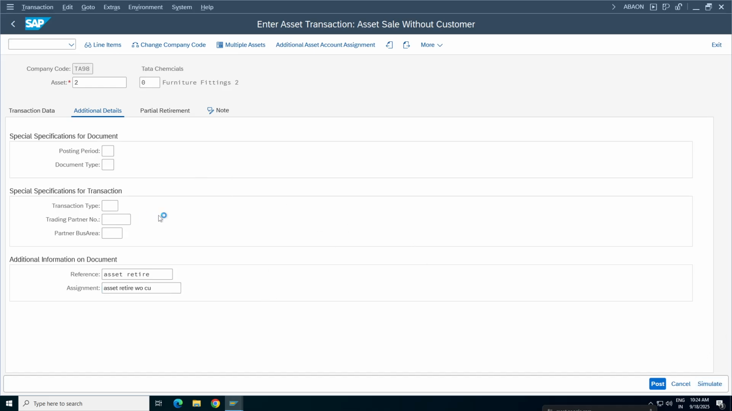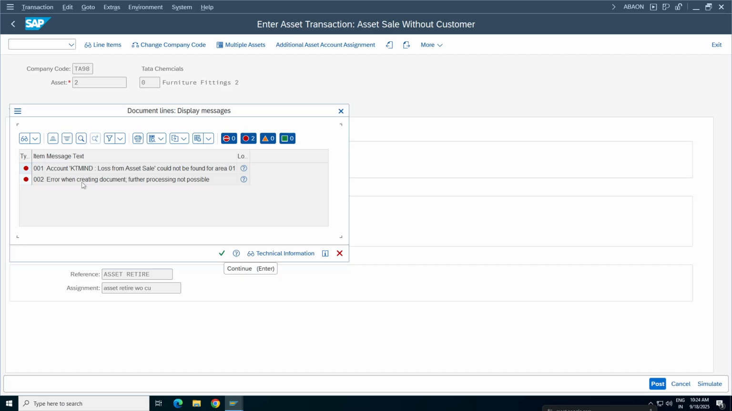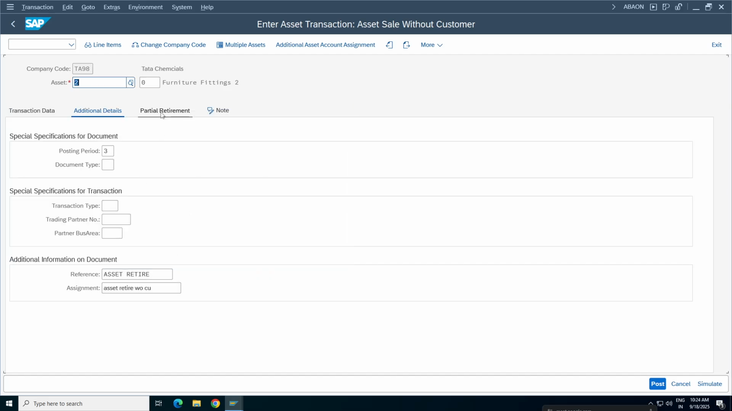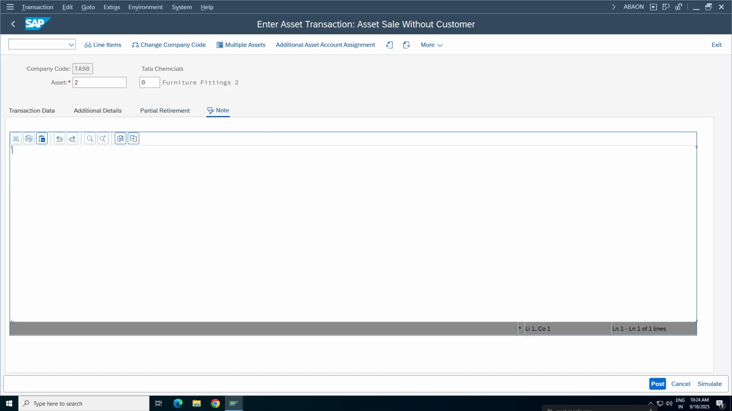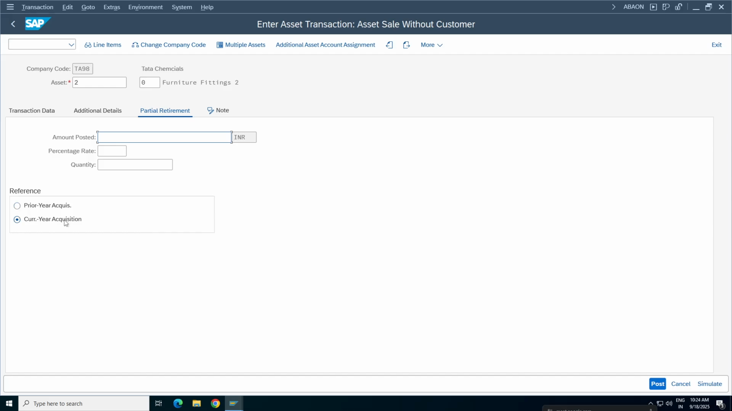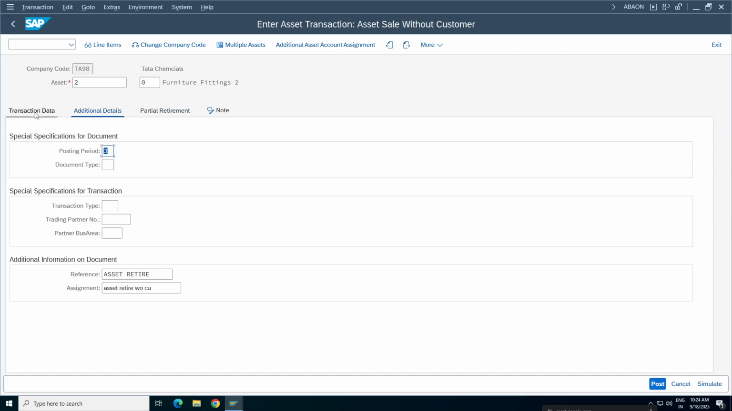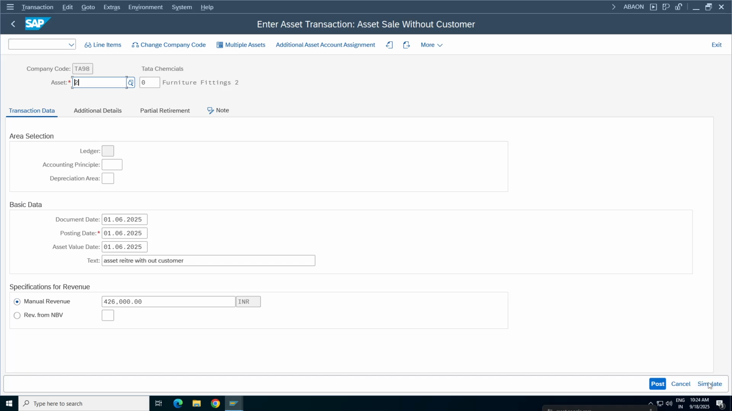We'll see what happens. One more minute. We have a partial retirement option also, and this is your current year acquisition. It is not prior year acquisition. Okay, note we have some option to write something here. This is important. And additional details, transaction data. Now click on simulate. What happens?